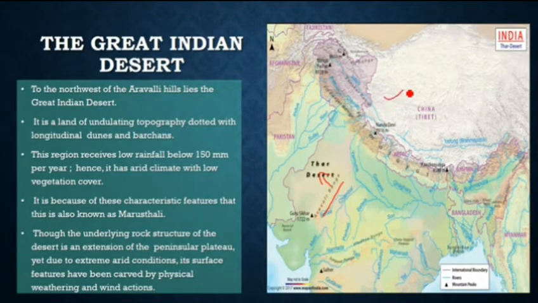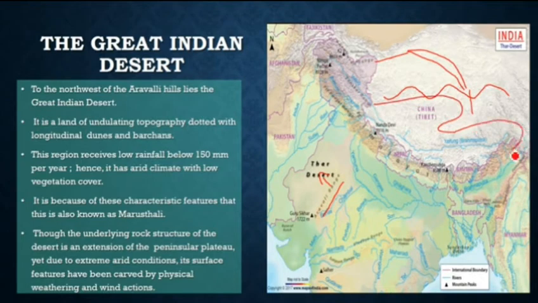See, undulating is undulating, right? Not straight. Barkans, if you have seen, are crescent-shaped, formed like this in the sand. So like the sand, not like a straight one, right? Probably like this.